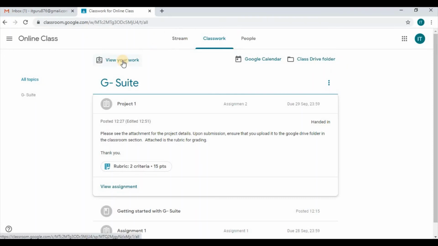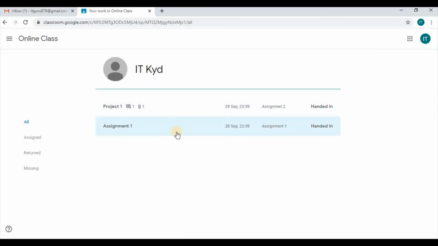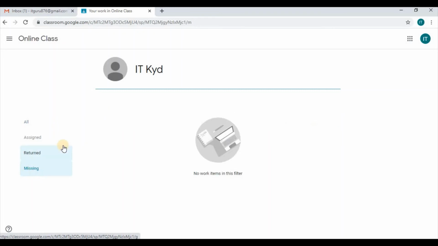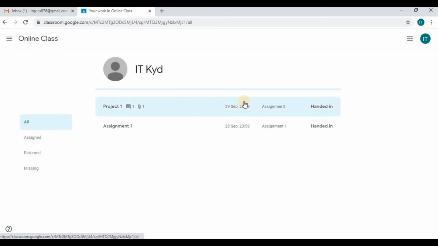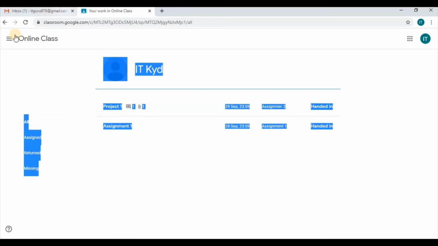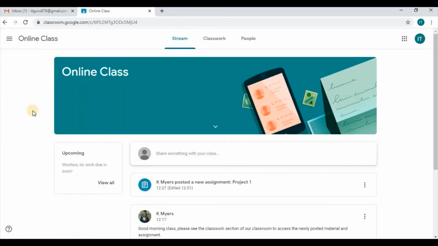The view area, which is back on our left, once we click that, we can see the different work, whether we completed the assigned ones or which one are assigned, which returned, which is missing. So for the missing, there is no work missing. Returned from the teacher, there is none. Assigned, none. And then when I select the all, I am able to see all of the work that the teacher provided to me as a student. So again, we return to our class for that information.